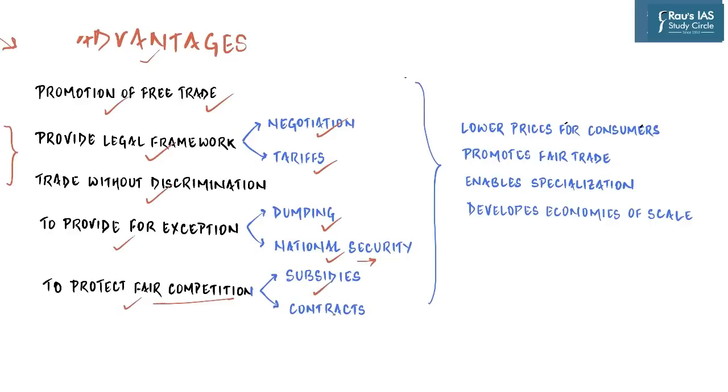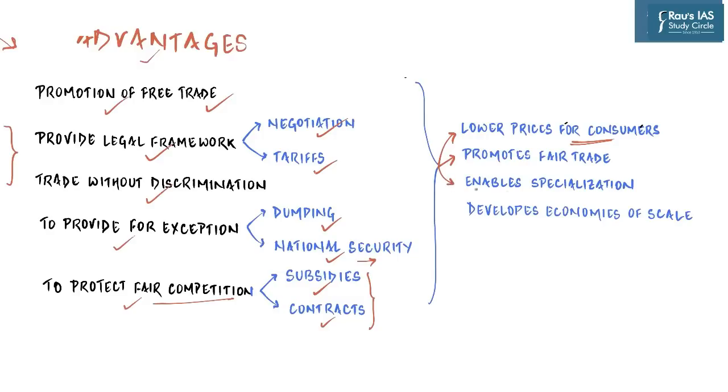Whether it is about subsidies or contracts or import or export, once you become a member of the WTO, your national rules have to align with the general framework. And so that is how the disadvantages of protectionism are countered. It leads to lower prices for consumers because then imports become cheaper. It promotes fair trade because then foreign companies can function in any of the member countries and can expect fair treatment from the government.